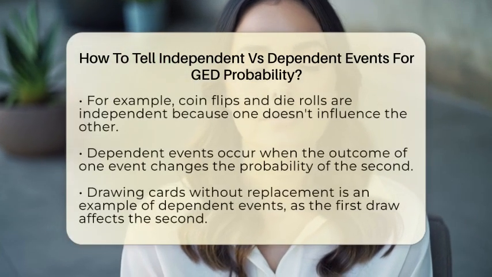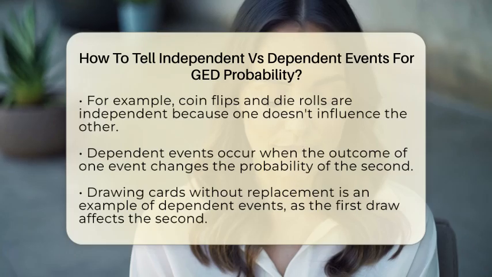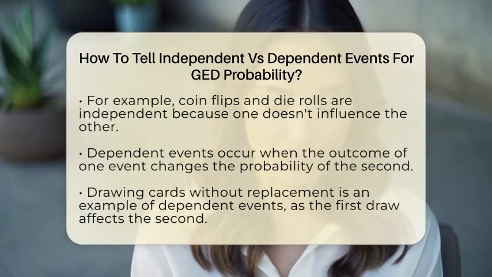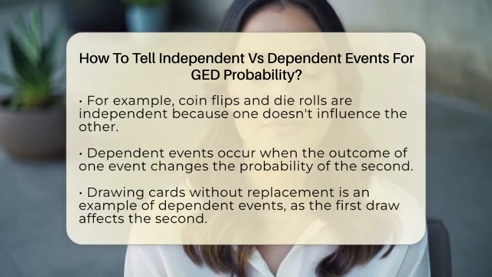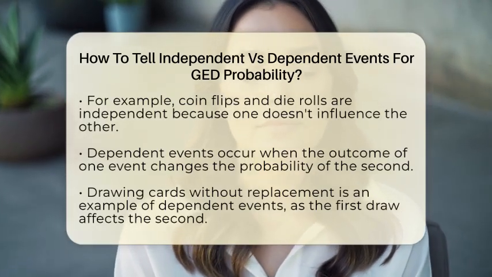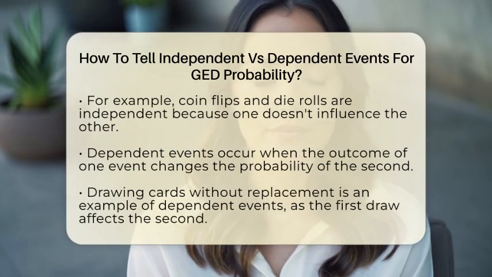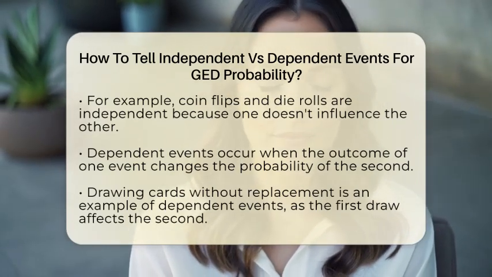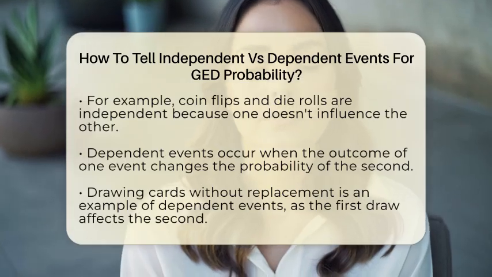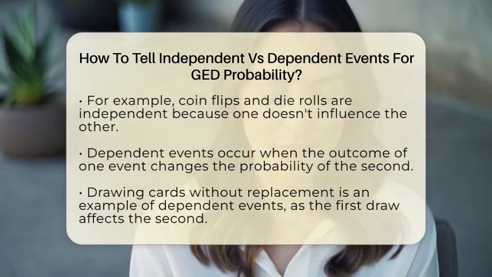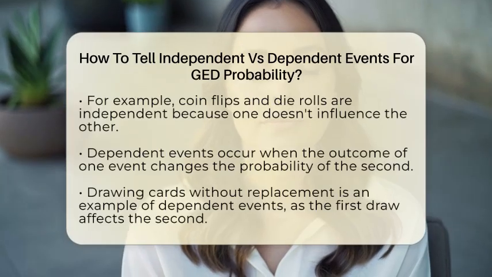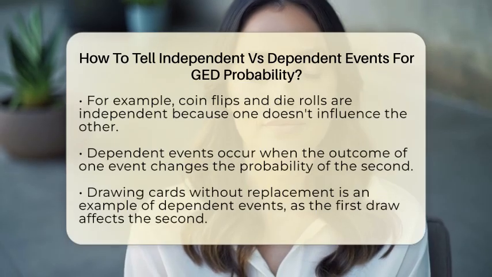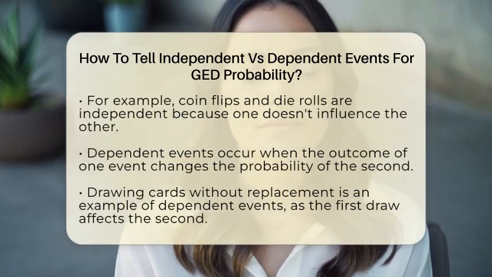The probability of getting heads on the coin is always 50%, and the chance of rolling a 6 on the die is always 1 in 6. Since one doesn't affect the other, these are independent events. Now, think about drawing cards from a deck without putting them back. If you draw one card and don't replace it, the total number of cards left changes. The chance of drawing a certain card on the second draw depends on what you drew first. These are dependent events because the outcome of the first draw impacts the second.